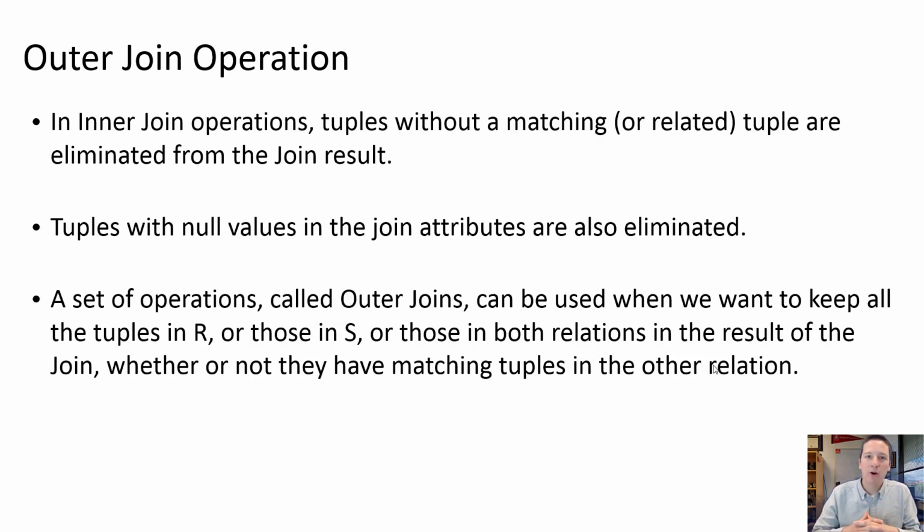All right, and then finally we have our three outer join operations. When we do an inner join, whether it's an equijoin or a natural join, any tuple that doesn't have a matching or related tuple is going to be eliminated from the resulting relation. Also, tuples that have a null value for that joining attribute are not going to be present in the relation that is created. So we can use outer joins when we want to keep all tuples from one relation or the other relation or both relations, regardless of whether they have a matching tuple in the other relation.